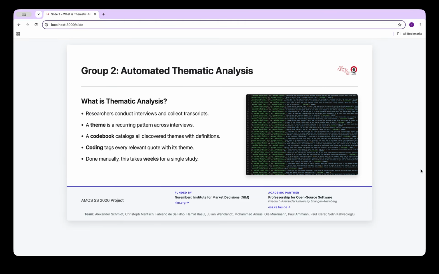Hello everyone, my name is Fabiano and today I'm going to present Group 2's AMOS project, which is an automated thematic analysis. So first of all, what is thematic analysis?